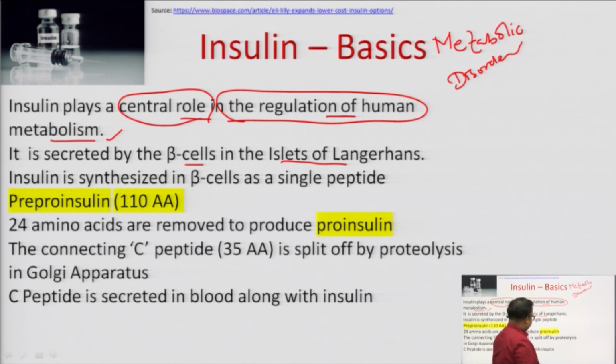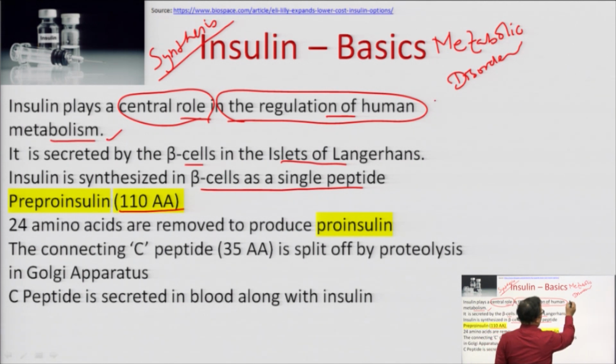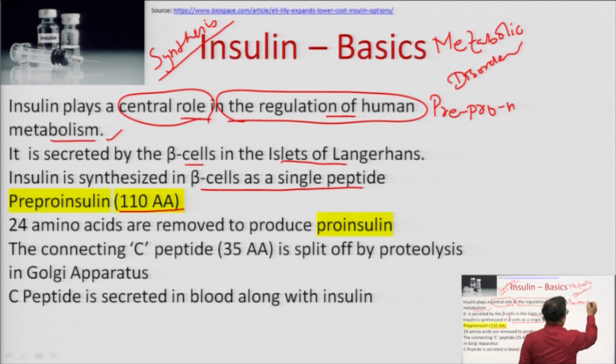So, where is insulin synthesized? Insulin is synthesized in the beta cells of the Langerhans. Here I am trying to explain the synthesis of insulin inside our body, better we can say biosynthesis. Insulin is synthesized in the beta cells as a single peptide, pre-proinsulin.